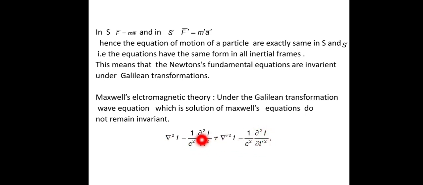So these two equations are not the same. Why does it happen that this is not the same? All the physics laws are the same in inertial frames, but the electromagnetic theory is not invariant under the Galilean transformation.